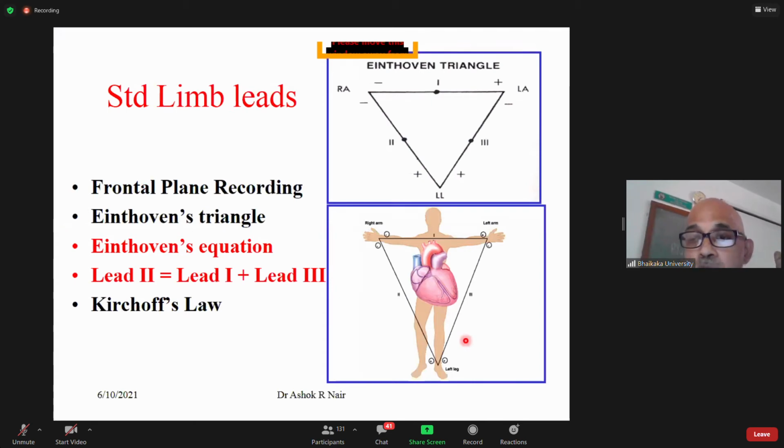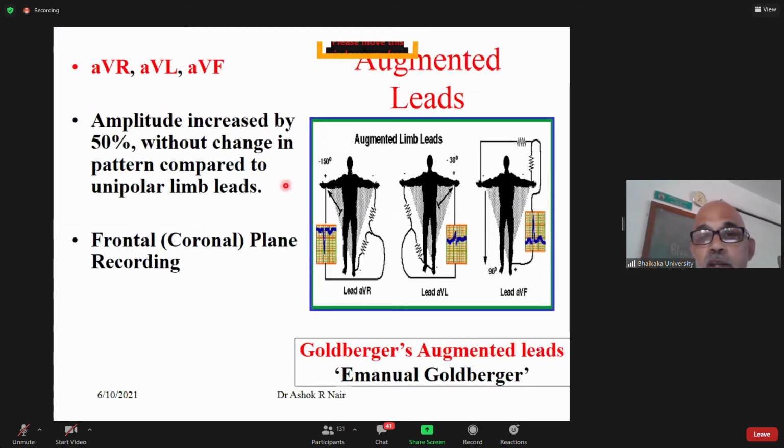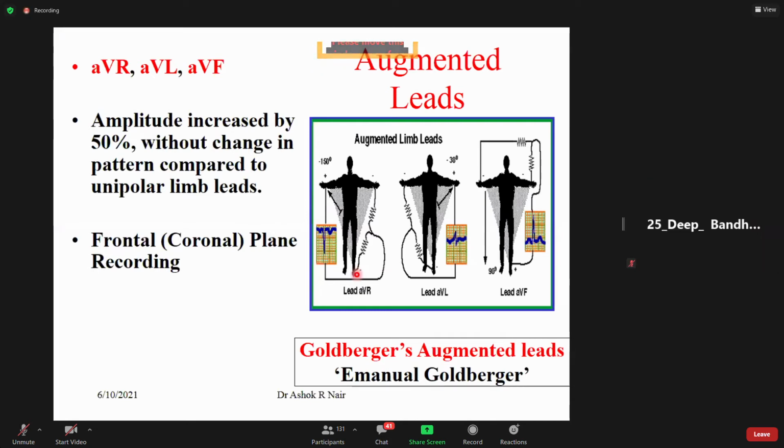So that was the original VR, VL, and VF. But they modified it a little bit. Instead of connecting all the three electrodes together, when recording aVR, the right arm will be the positive electrode, and the negative electrode will be the other two, they removed the right arm from it. The result is, it will give you 1.5 times of RA. You can actually do it mathematically.